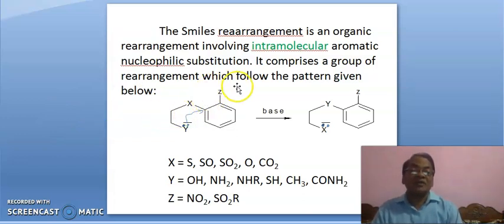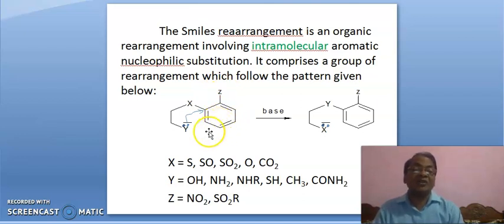Okay, X should be such group, Y should be such group, and Z should be such group. Z is an electron withdrawing group like nitro, so that it may make the benzene ring electron deficient.